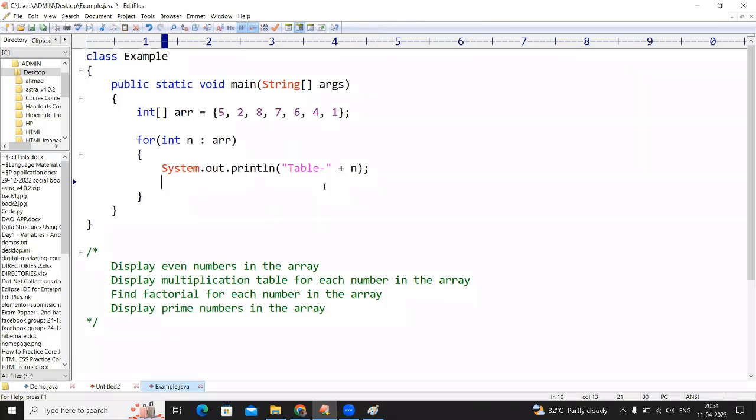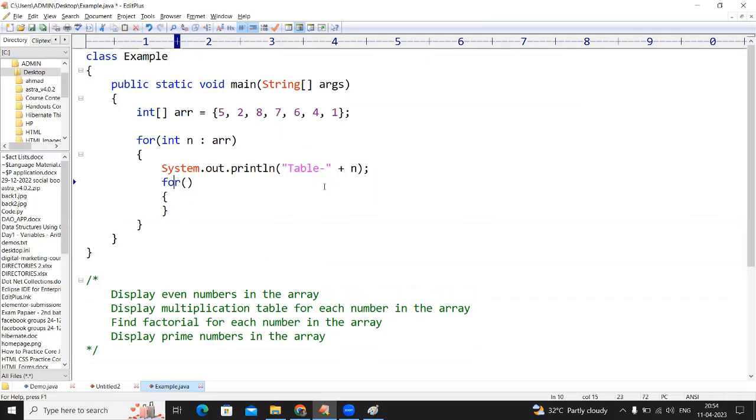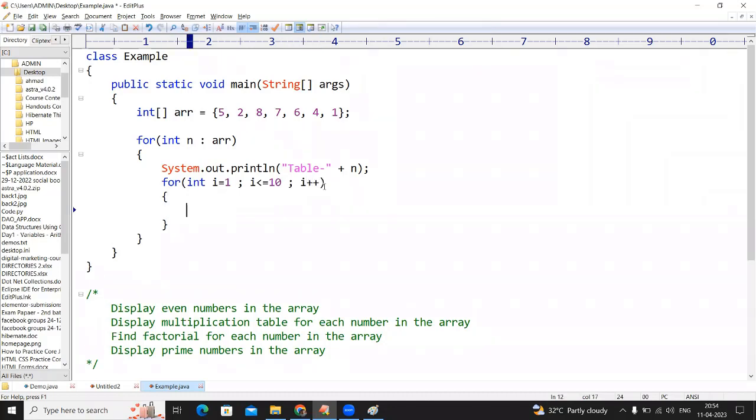Table means 10 times we have to repeat, we know. So we just repeat 10 times: i equals 1, i less than or equals to 10, i plus plus. 10 times we are repeating, 1 to 10, and printing every time. System.out.println, table number, just concatenation, and I'll explain with i, n is multiplied with i.